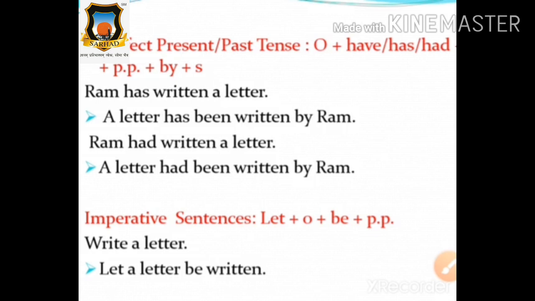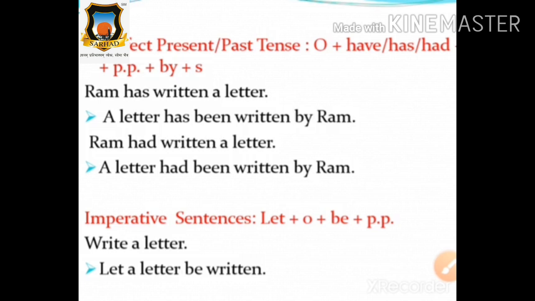Okay, this is the formula of perfect present tense.